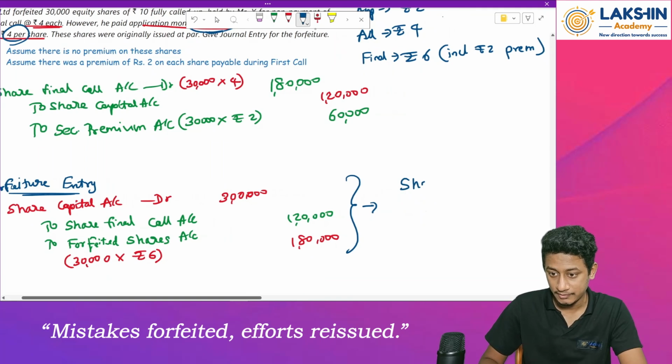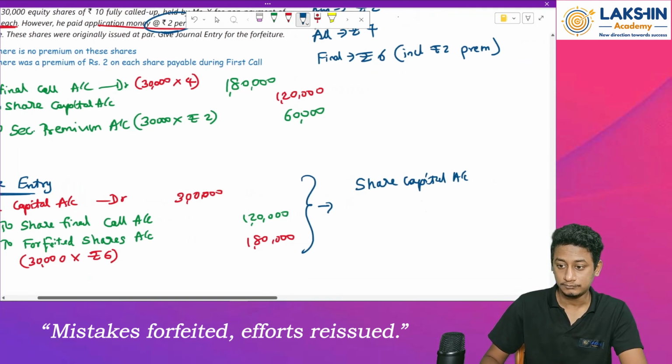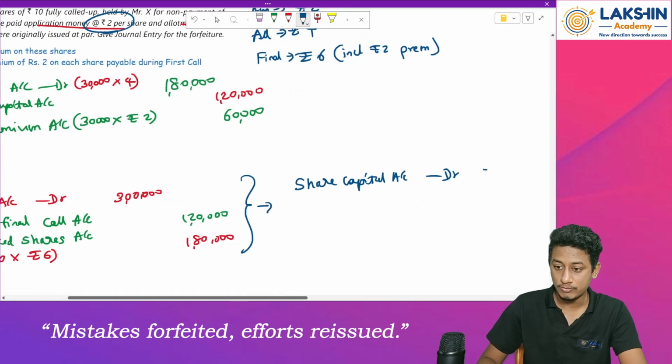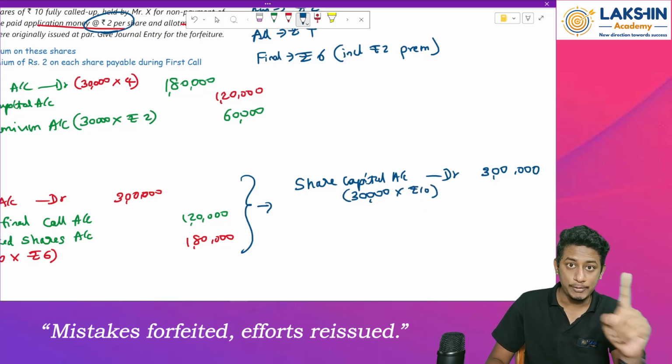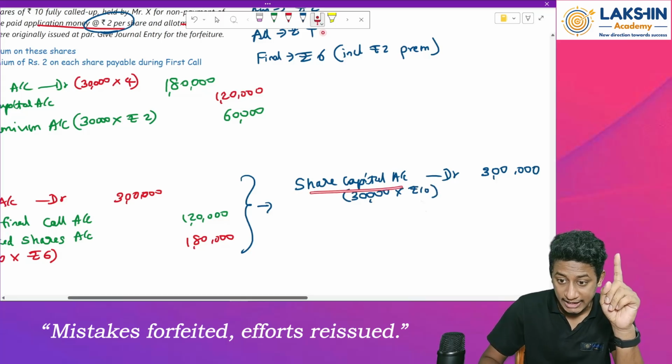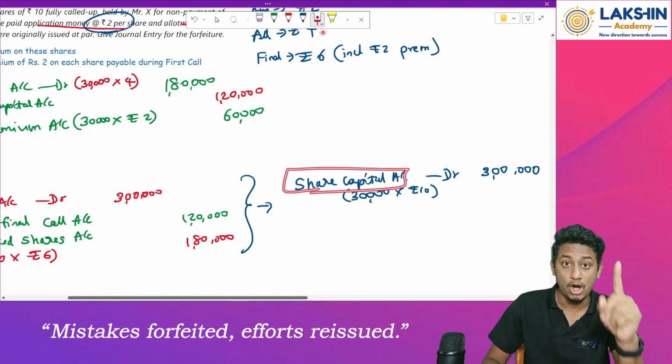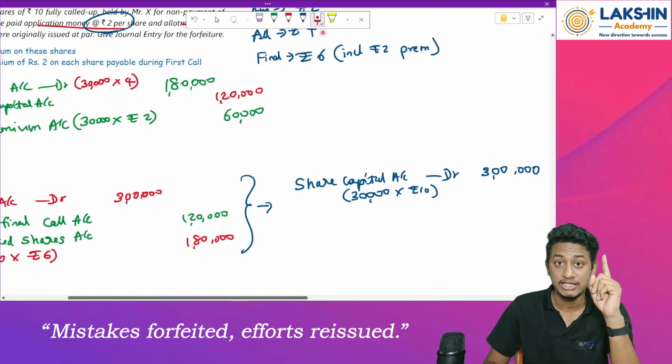Look over here. Share capital account debited for rupees 3 lakh only, because 30,000 into rupees 10 per share. Remember, this share capital entry will not include the securities premium.